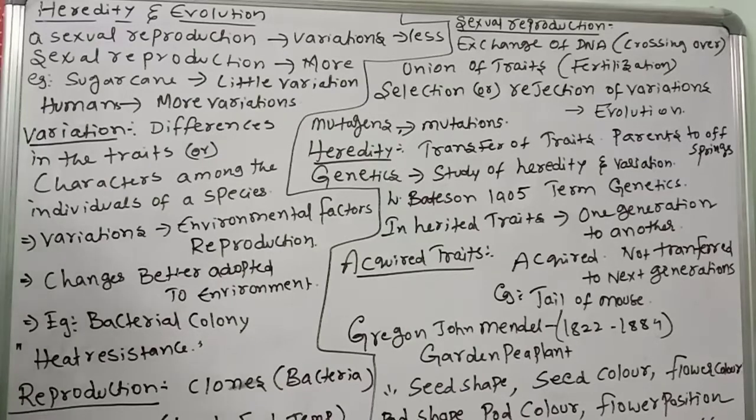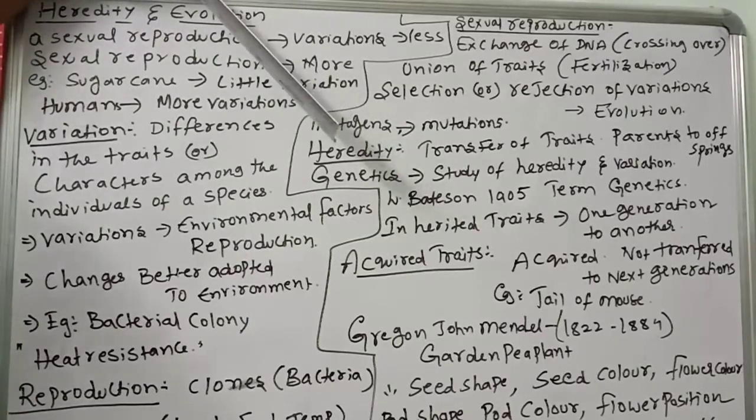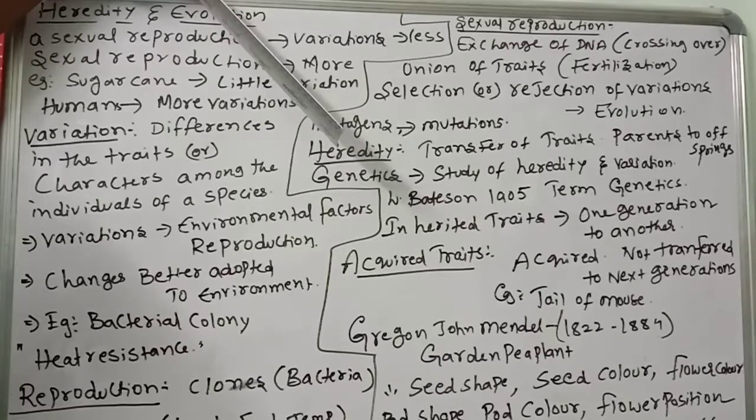Next, mutations. I said mutations are the main reason for changes and new varieties of a species. What is a mutation? Sudden changes in the DNA or in the gene sequences lead to which one? Mutations. These mutations are caused by mutagens. Who worked on mutations and mutagens? Hugo de Vries.